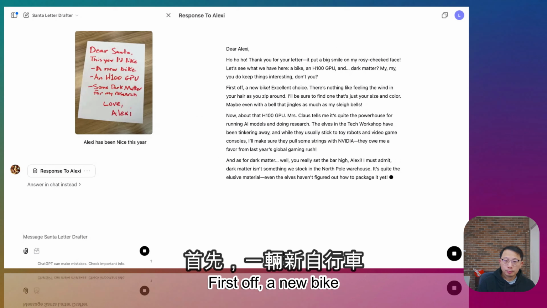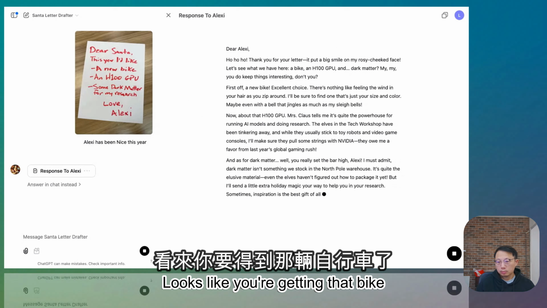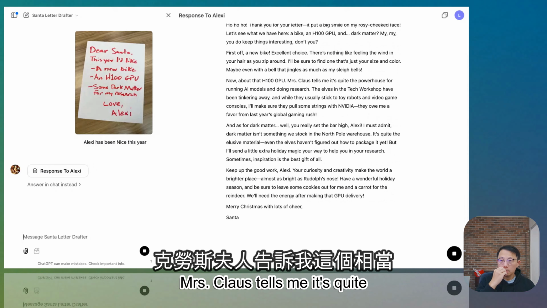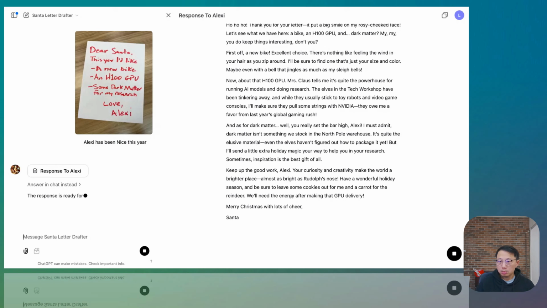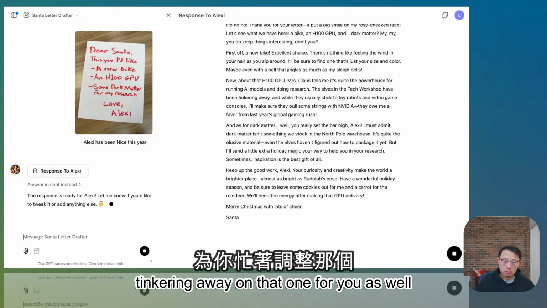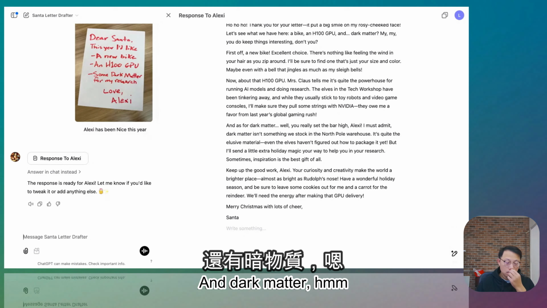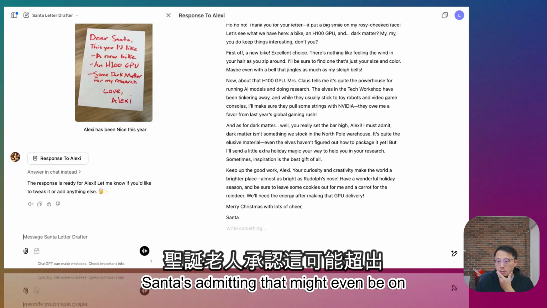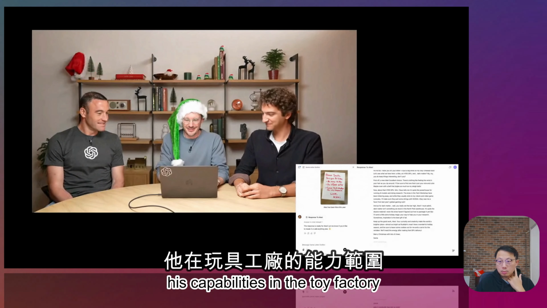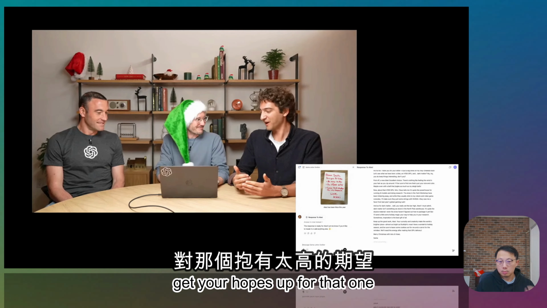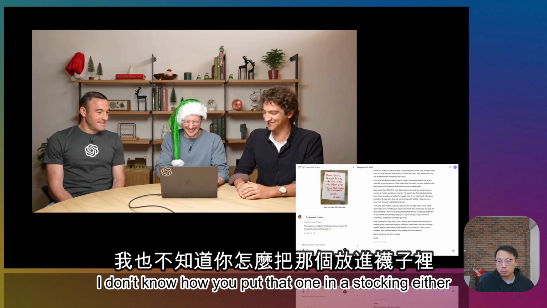First off, a new bike. Excellent choice. All right, looks like you're getting that bike. Great. H100 GPU, Mrs. Claus tells me it's quite the powerhouse running AI models. The elves in the tech workshop are tinkering away on that one for you as well, so that's promising. And dark matter, Santa's admitting that might even be beyond his capabilities in the toy factory. So it sounds like maybe you shouldn't get your hopes up for that one. Yeah, I don't know how you put that one in a stocking either, so.